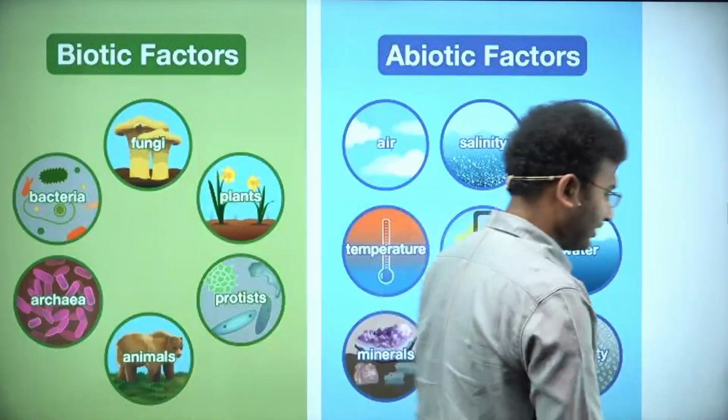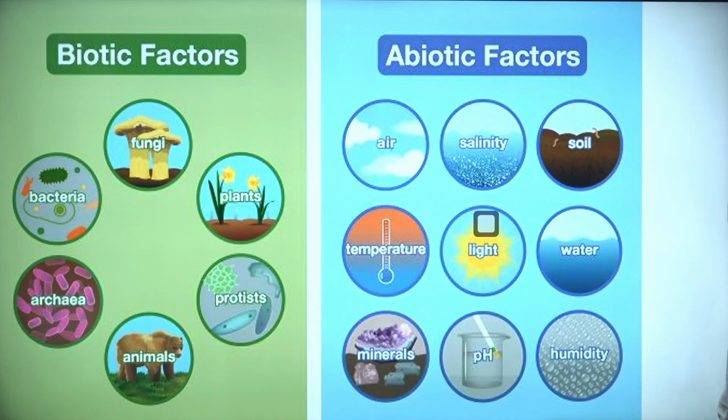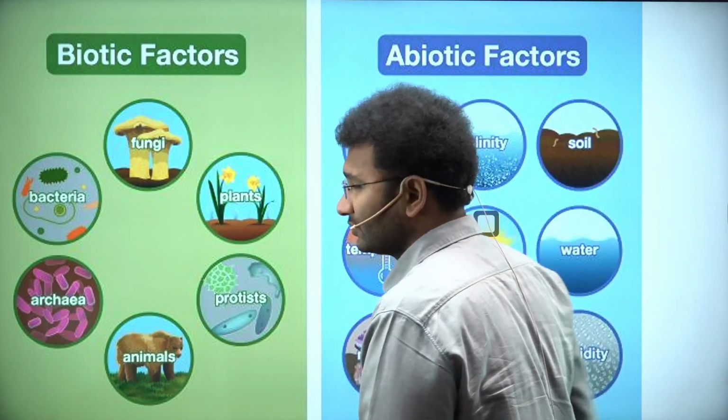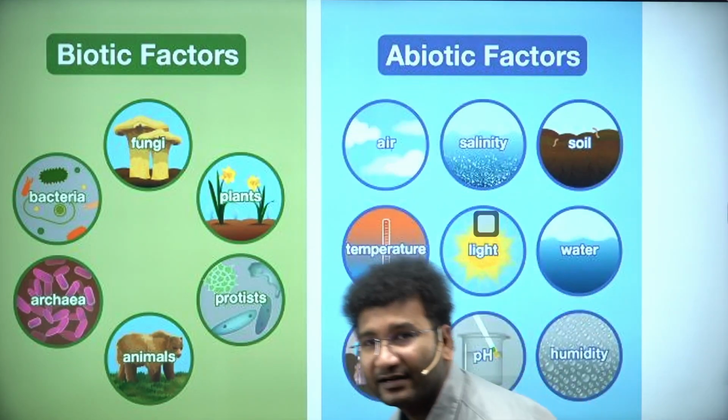Finally, what are the biotic factors and abiotic factors? Clear? Okay. So now you got to see the biotic and abiotic factors in detail.